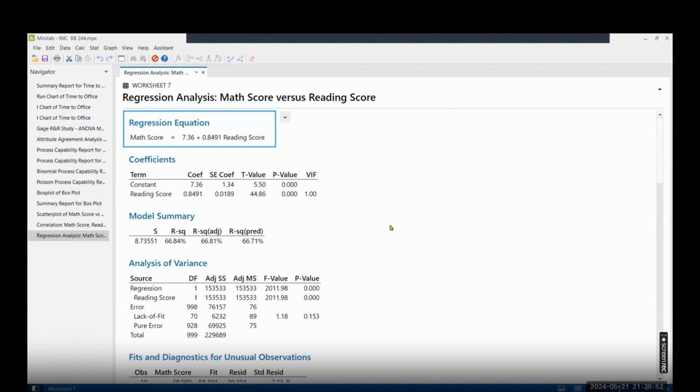When you look at the regression, again, the important thing is you need to look at the p-value. If your p-value is less than 0.05, which means the relationship between the x and y variable is significant.